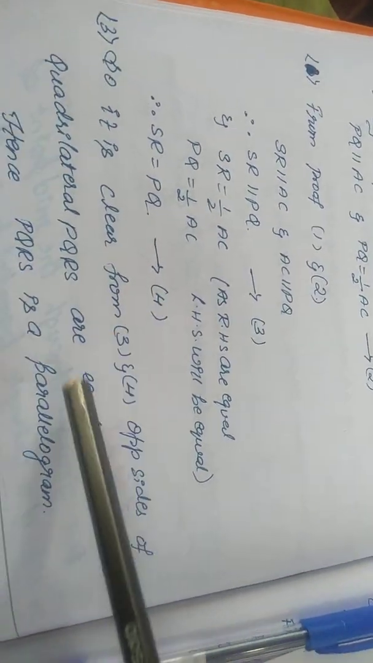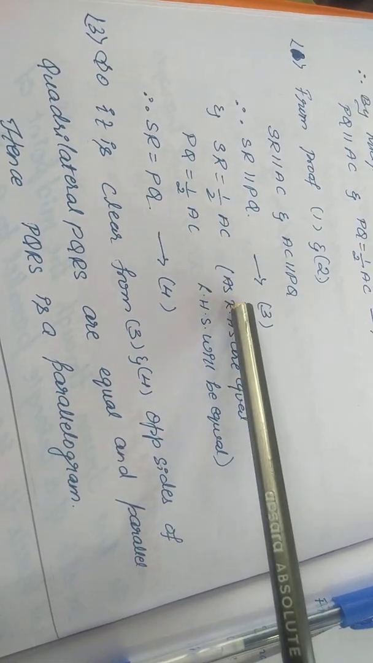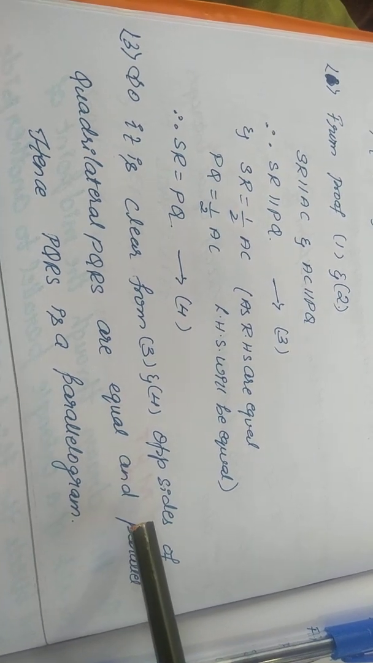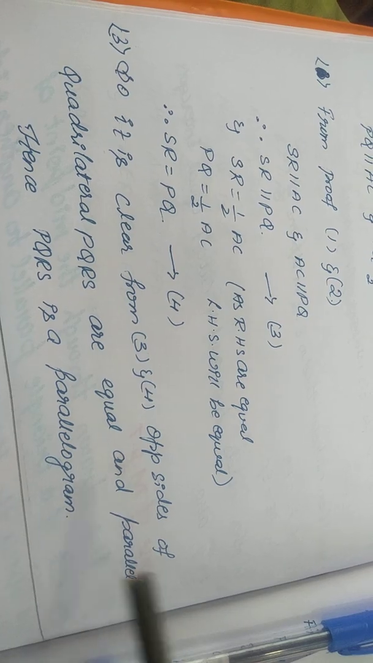Now it is clear from 3 and 4 that SR is parallel to PQ and SR is equal to PQ. When one pair of opposite sides of a quadrilateral are equal and parallel, then it is called a parallelogram.